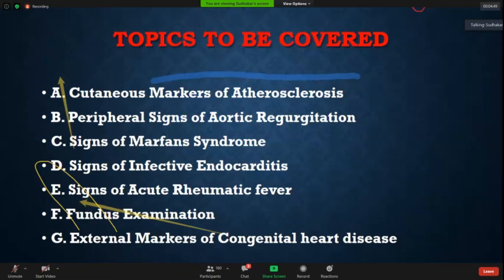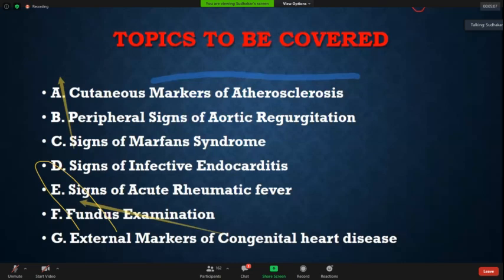In all the cases of general examination, even as a negative point, we should say in examination that there are no features of this, no features of that. We should make it a habit, at least in congenital heart disease, to say there are no external markers of congenital heart disease. In other cases, we should say no features of endocarditis, no features of rheumatic fever, and so on. These are the points which we'll cover in the next 1 hour.